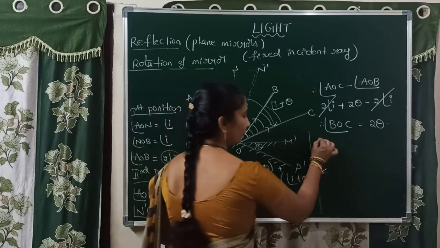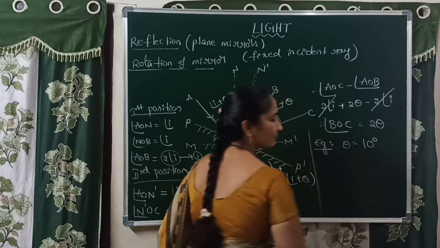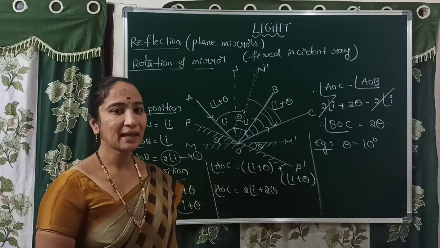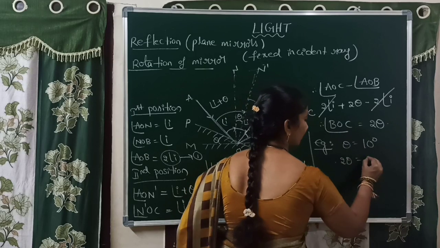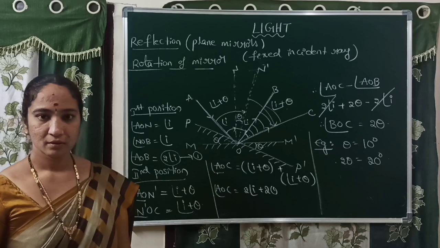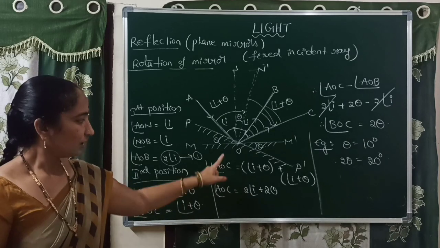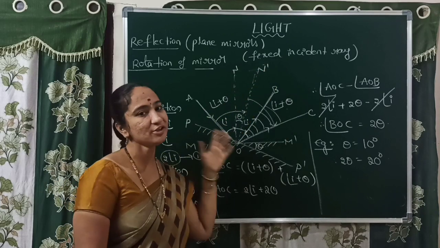For example, if the mirror is rotated by 10 degrees, with what angle is the reflected ray affected? Yes, the reflected ray is affected by twice the angle, 20 degrees.